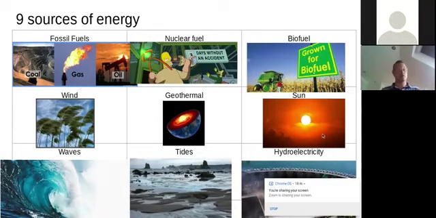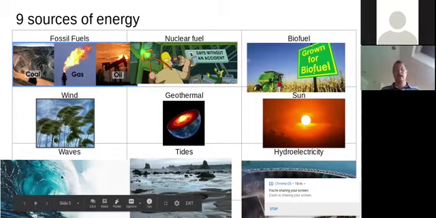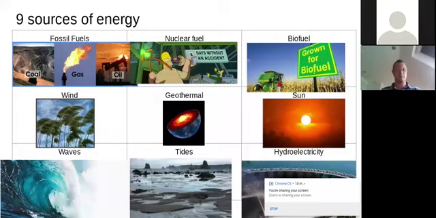The sun is a great source of energy. Again, we'll be touching on different ways we can use that. The waves in the ocean and the tides of the ocean are both ways of generating electricity, not generating energy. You can't generate energy. And finally, hydroelectricity, which we'll dig into a bit more in a minute. So these are the 9 ways, and you need to know what these 9 ways are and know a bit more about them.